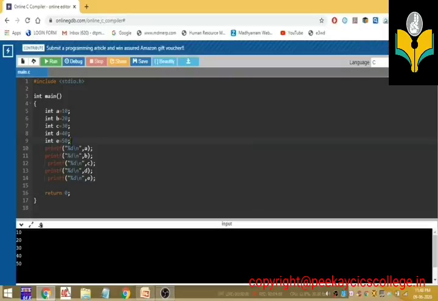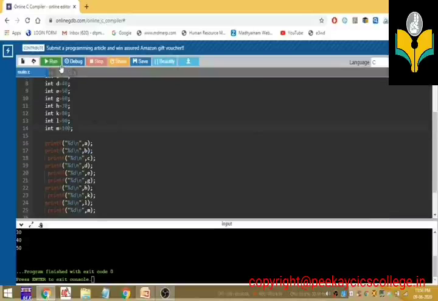Suppose I want to store 10 values. Build and run the program. See, the output is 10, 20, 30, 40, 50, 60, 70, 80, 90 and 100. That is for storing, processing and displaying the 10 integer values.